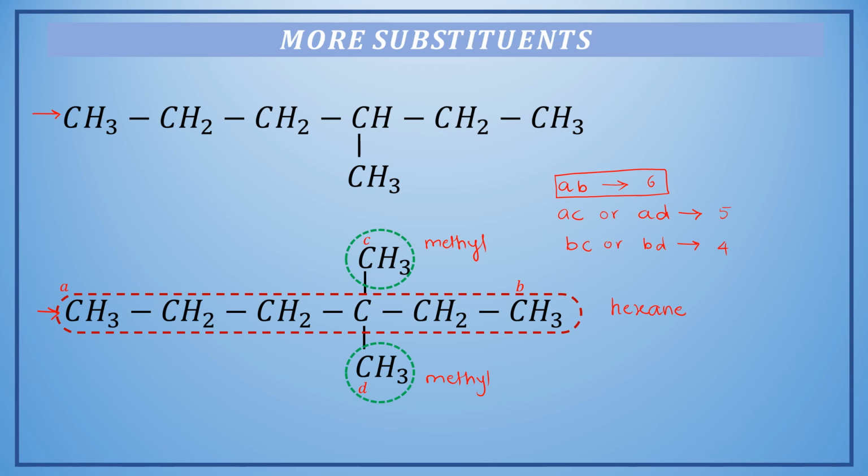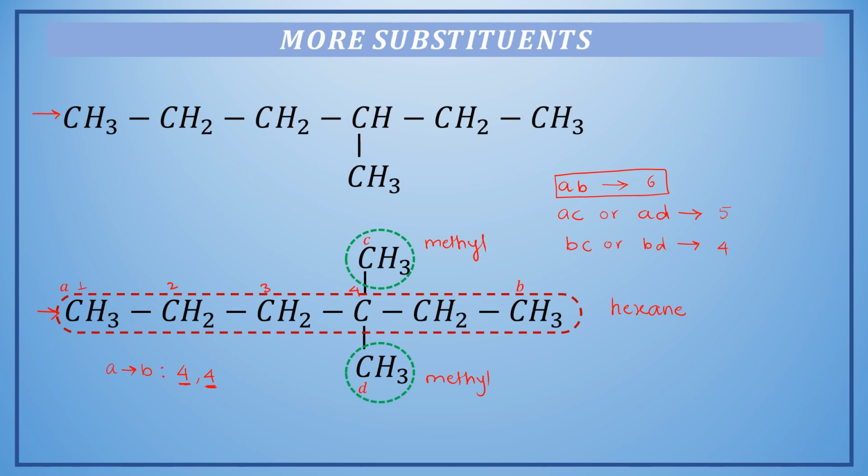So if we number starting from A to B, then we will see that the position of the substituents will be fourth and fourth. Okay, so please take a note here that while positioning the substituents in the parent chain, we write the position of each of the substituents separately, no matter if they are connected to the same carbon atom.